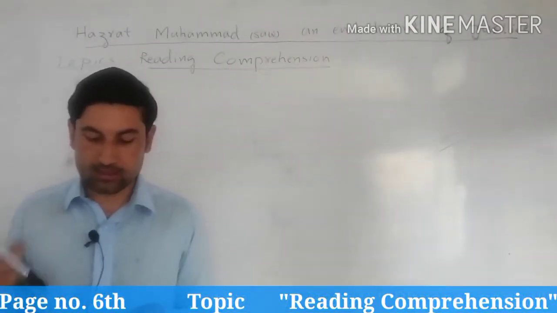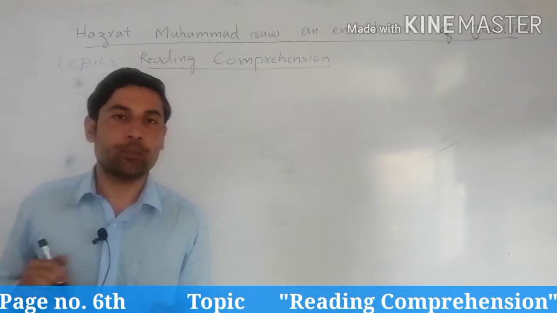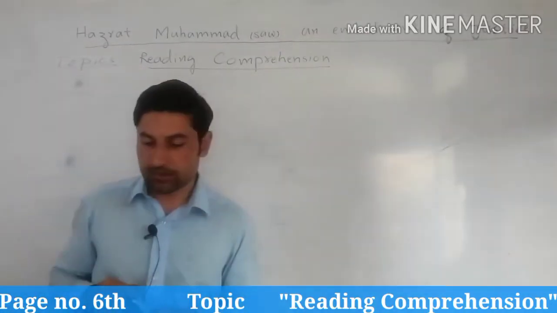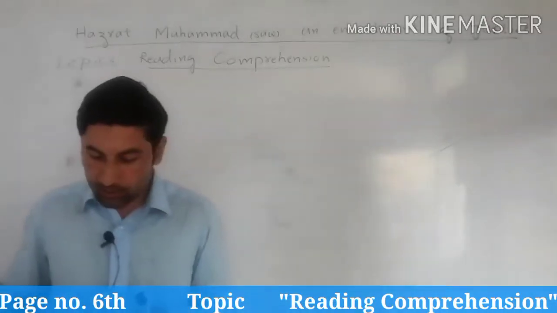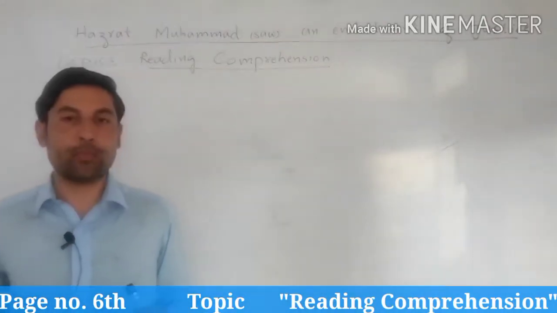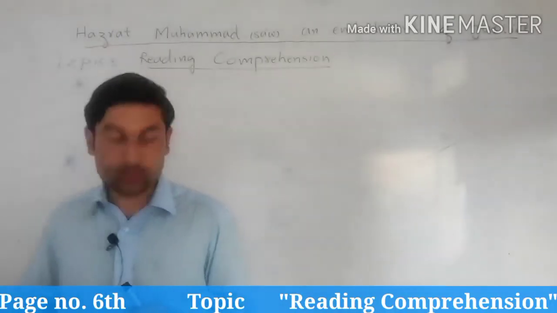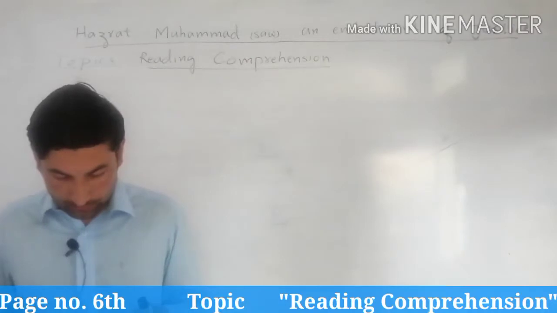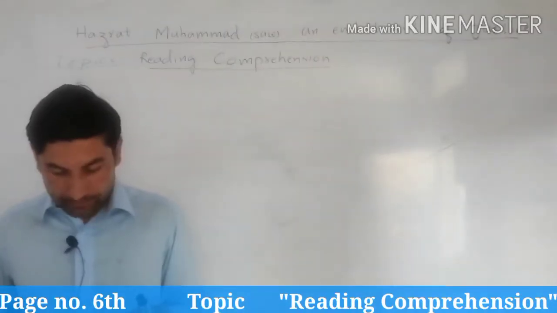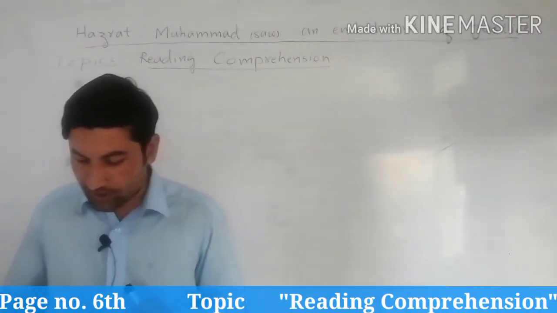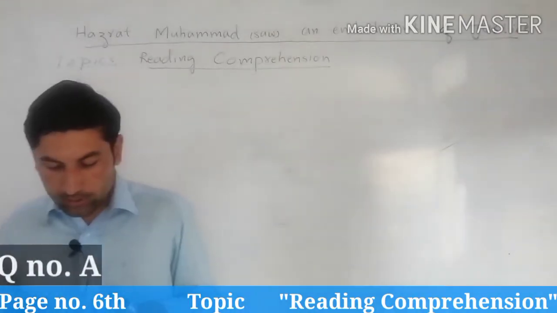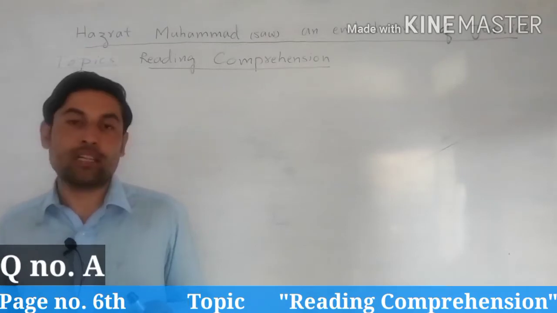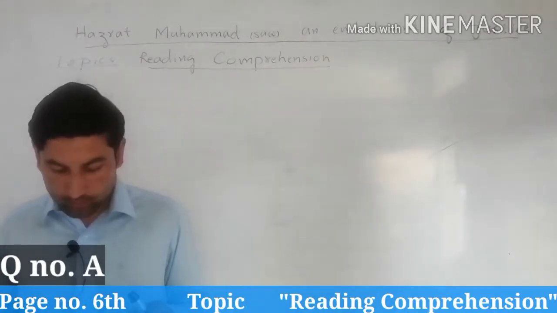Now we are going towards the next topic, reading comprehension. This reading comprehension is the second topic in the exercise. Now dear students, open your books at page number 6 and look at the questions. Analysis of patterns of text organization. Now look at question number A. Choose the correct option. Three or four options are given in the questions and you will search for the correct one of them.